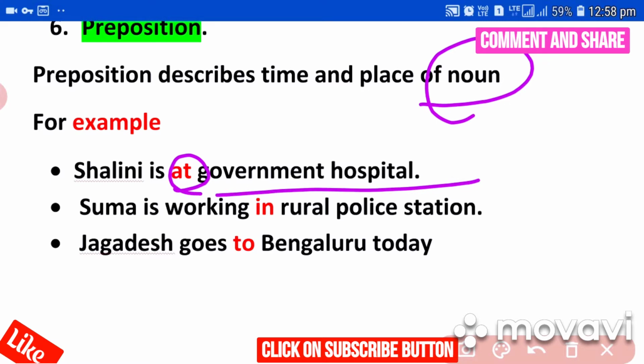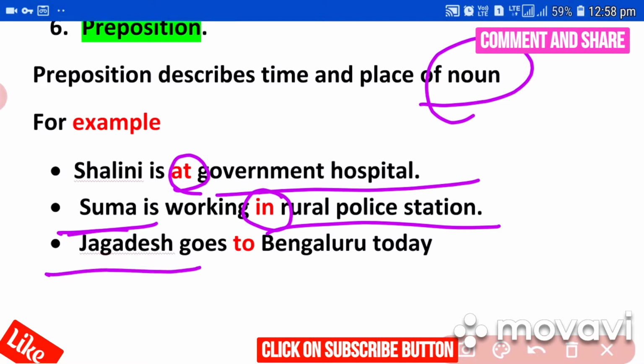Near government hospital. And here, Suma is a proper noun. Suma is working in rural police station. Where is Suma working? Actually, the word in describes the noun Suma. Where is Suma working? Suma is working in rural police station. And Jagadish goes to Bangalore today. Here, Jagadish is a proper noun. Goes to Bangalore today. Here, the preposition describes the proper noun.